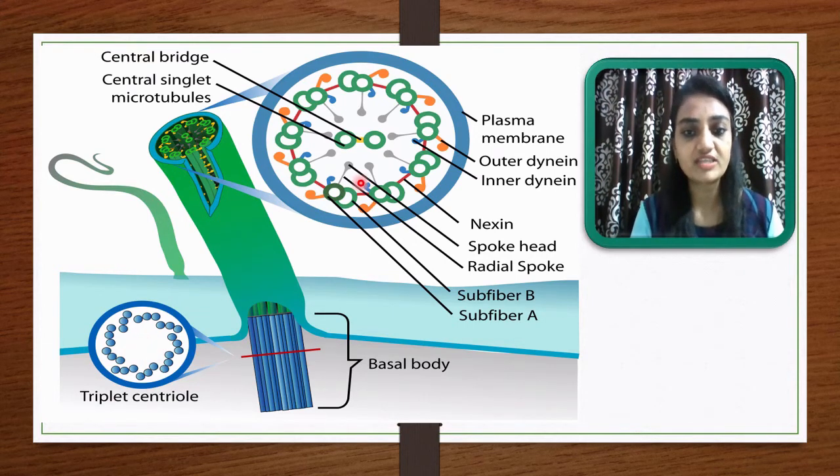So this is the 9+2 arrangement in case of flagella, and in case of a centriole it is a 9+0 arrangement. And here it is very interesting to know, this is the flagella structure. The basal body is made up of a centriole. So the basal body is very important for the flagella, and that is made up of centrioles.